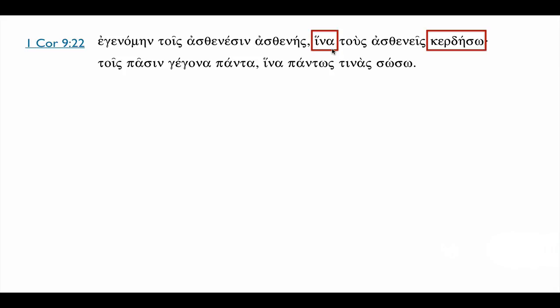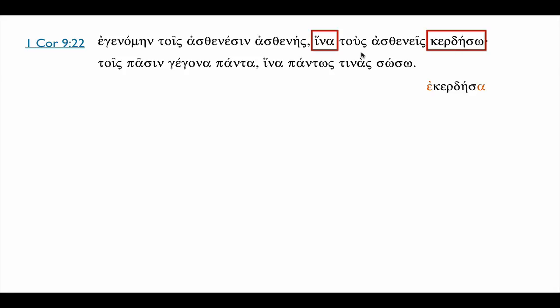Hina, in order that, as soon as we get a hina, we're searching for a subjunctive verb, kerdeso. Is that an acceptable subjunctive ending? It sure is. I don't think we know this verb, but here is the aorist indicative form, ekerdesa. In the subjunctive, we get rid of the temporal augment, we get rid of the normal aorist ending, kerdeso. In order that I might gain.